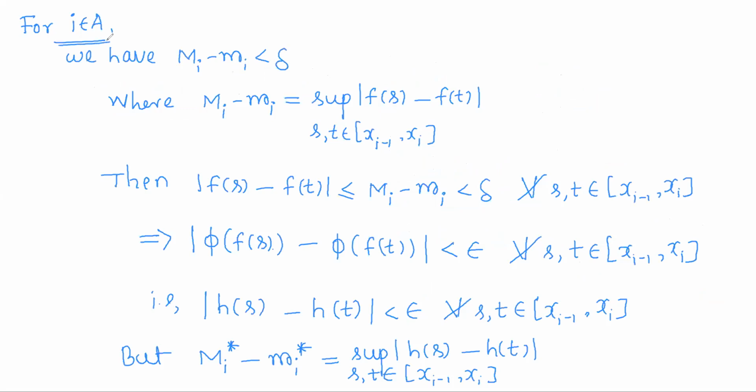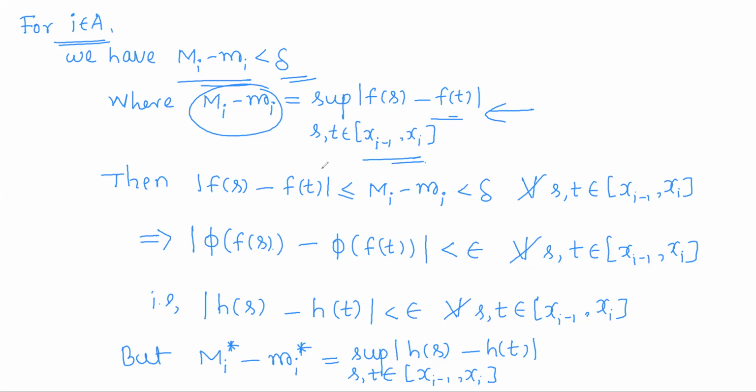First, for all indices i in A, we have categorized those indices as capital Mi minus small mi less than delta. What is capital Mi minus small mi? We have seen this previously. This difference is actually the supremum of all the values modulus of f(s) minus f(t) as s and t vary over the ith subinterval x_{i-1}, x_i. We have already seen this in some of the previous theorems.